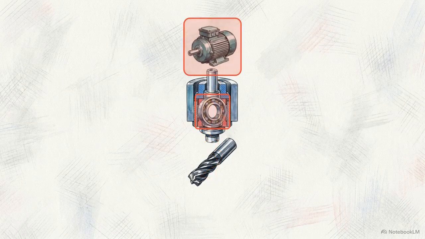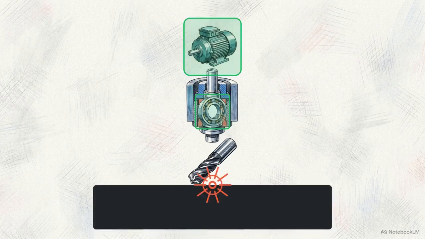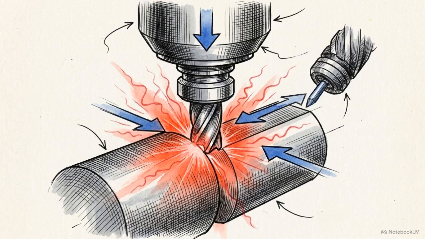As shown here, this vibration originates from external mechanical failures, like an unbalanced motor or a cracked bearing, sending structural shockwaves into the tool assembly. The second type is self-excited chatter. Here, the external components are stable, but the cutting process itself generates the instability directly at the tool tip. The third and most destructive variant is regenerative chatter. This is the primary failure mode you will encounter in modern CNC machining.